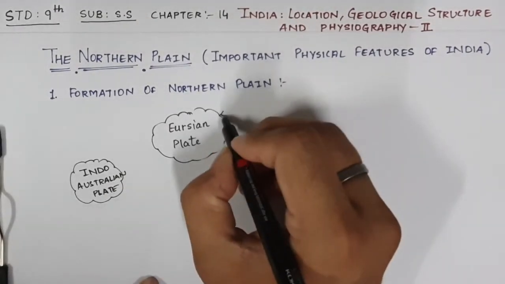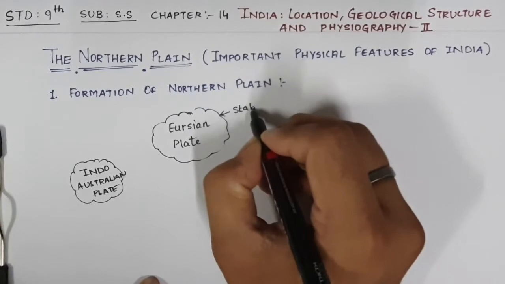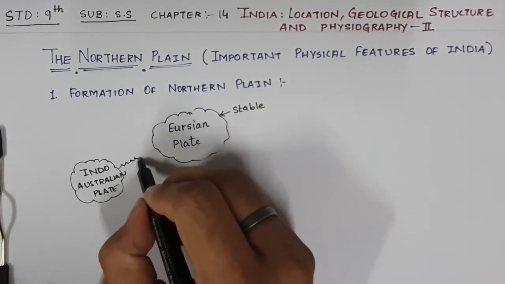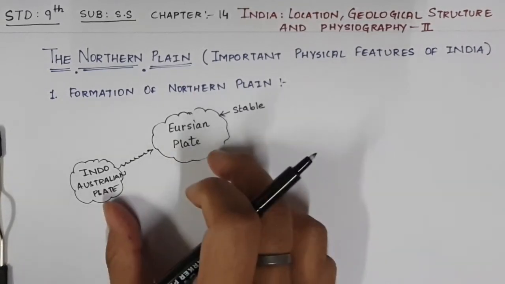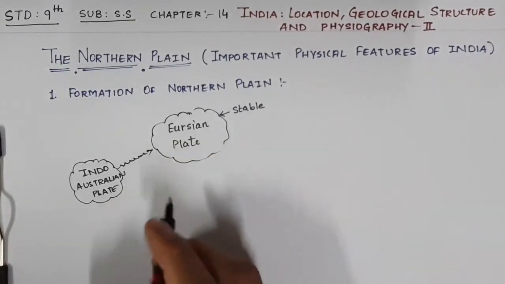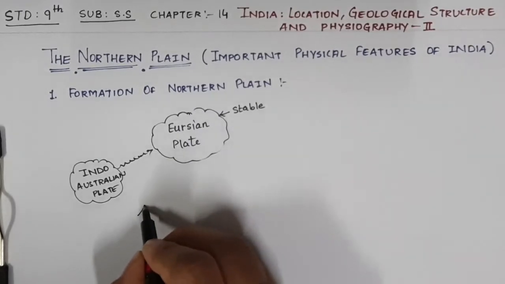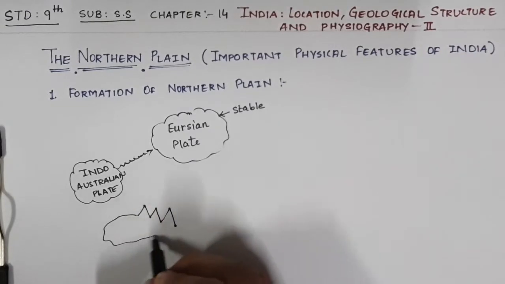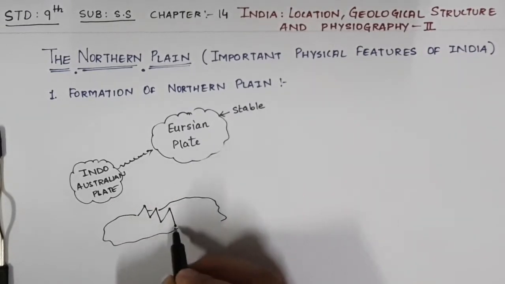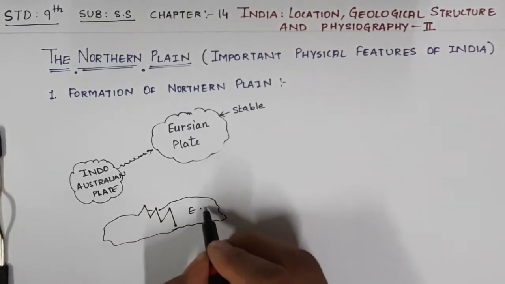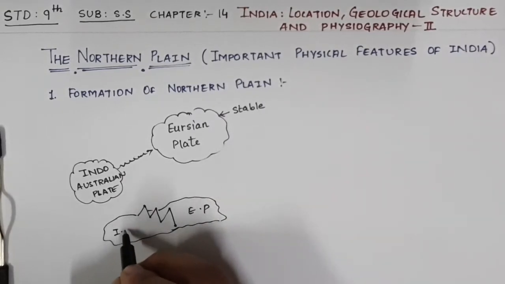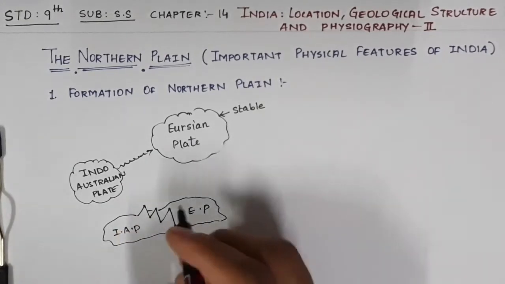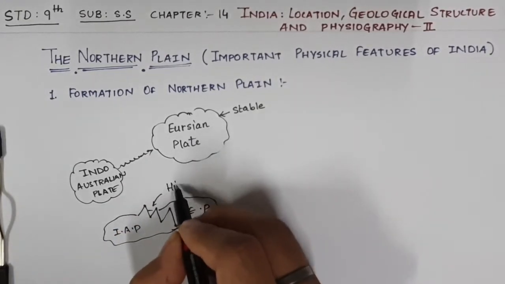The Eurasian plate was stable, and the Indo-Australian plate was moving, and when they collided, what happened when they collided? Himalayan mountain ranges formed. Let me draw this. Something like this formed, this being the Eurasian plate and this being the Indo-Australian plate, and this is how the collision happened, and we have the Himalayan mountain ranges over here.